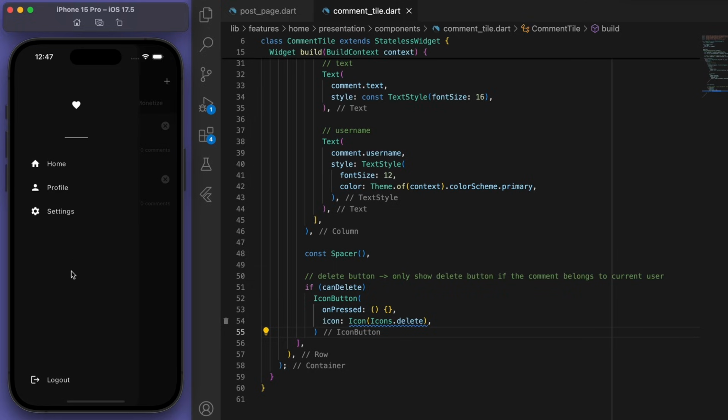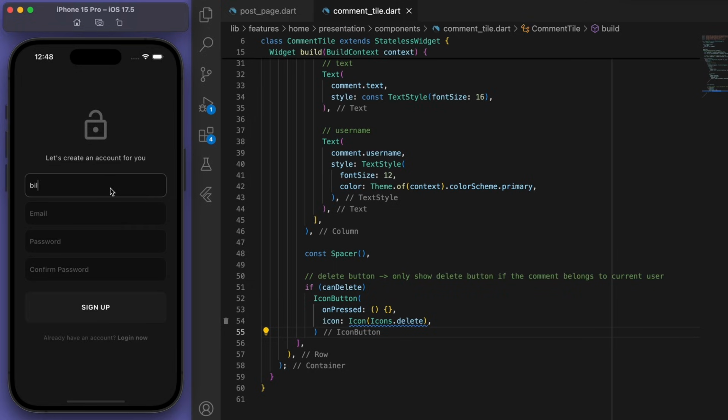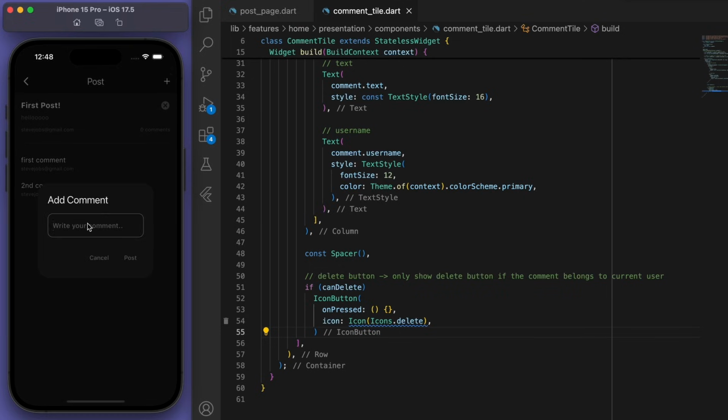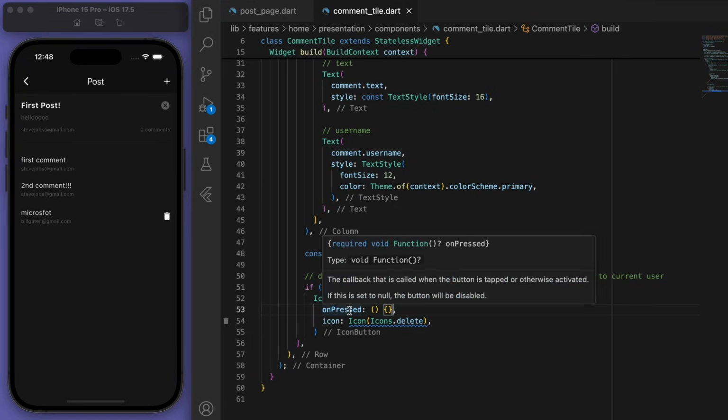So if I just save this and I log out, I'm going to create a new account, let's say Bill Gates. And I go into this post, you can see that Steve Jobs made these comments, and you can see I can't see a delete button. But if Bill Gates adds a new comment, you can see that the delete button is there because now we are able to delete our own post. So that's nice, which means that I'm going to actually require this function at the top.